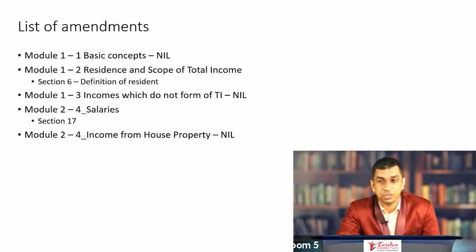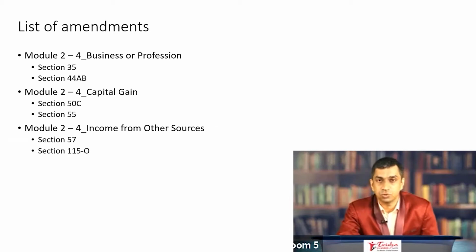Module 2 on salaries. You have got the 5 heads of income that are discussed there in module 2. Section 17, there is a change. Income from house property, there is no change. Business or profession, there are a couple of changes. 44AB is a very important change. I will give you the explanation, but I do think that maybe 44AB amendments could be a hot shot question at CA final level.